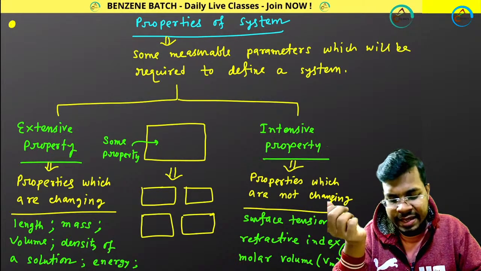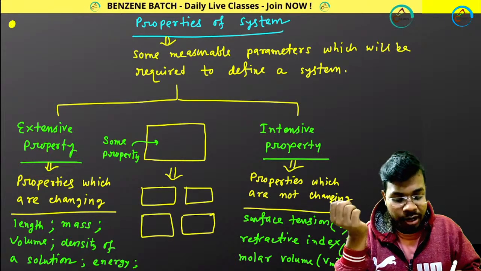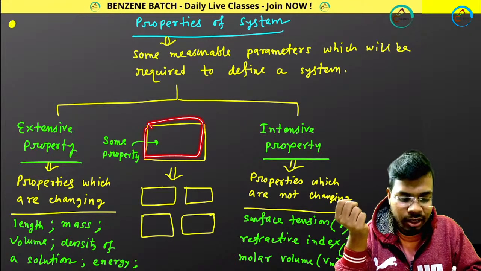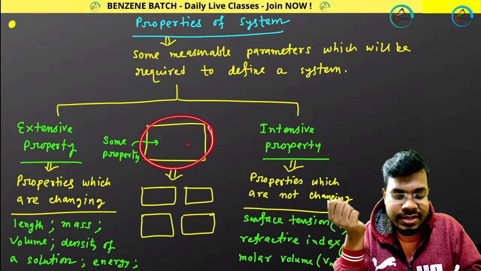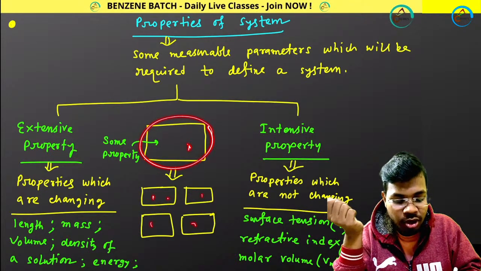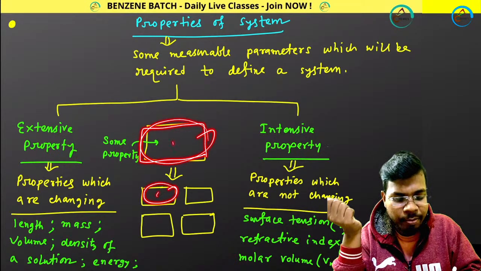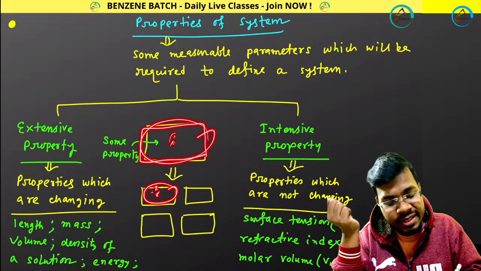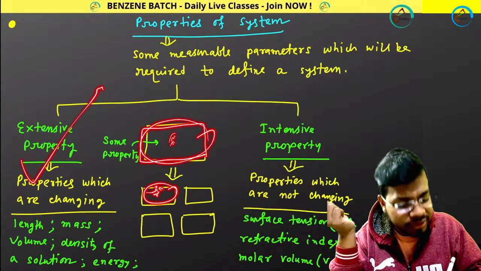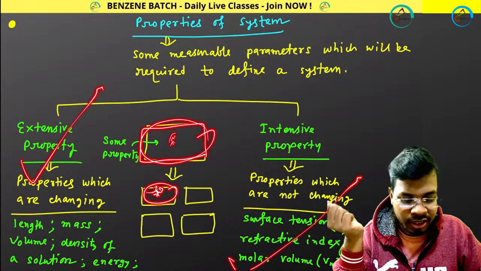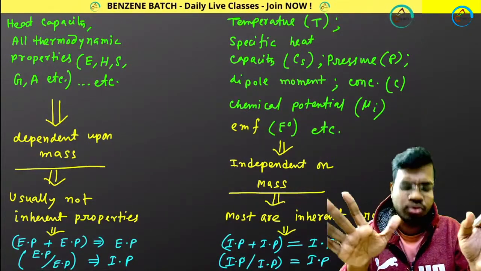Then what are the properties of a system? There are two kinds: extensive properties and intensive properties. Extensive properties are like this: suppose you have a big system and you are cutting it into different parts. If the property is changing when you compare the parts, then we call it an extensive property. If those properties are not changing, it is an intensive property. A lot of examples are given, so I am not going through all of them. You have to revise those things.